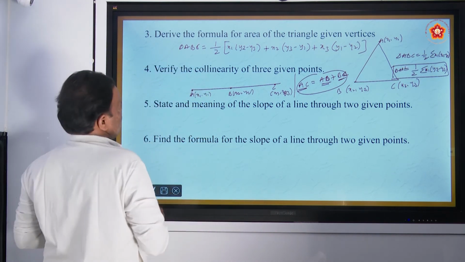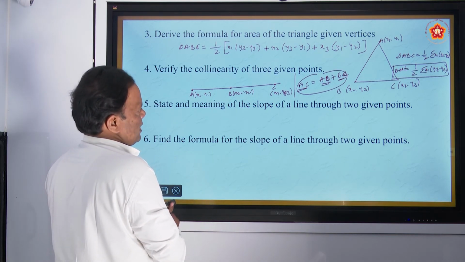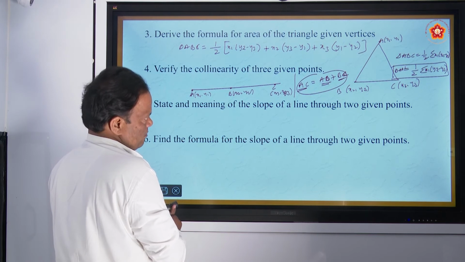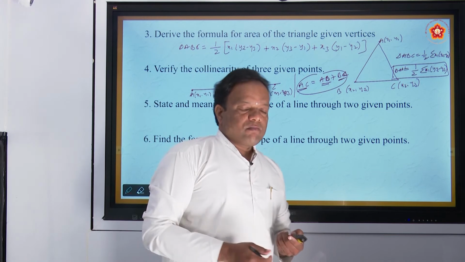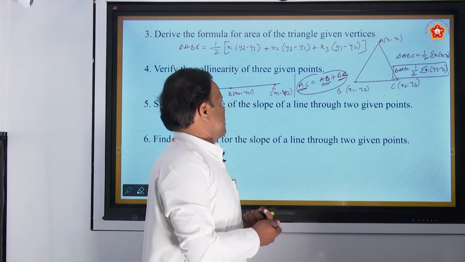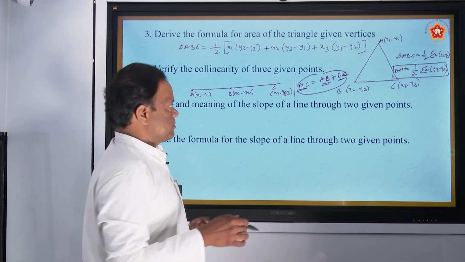What is the next objective? Fifth is to state the meaning of the slope of a line through 2 given points, and also find the slope of the line through 2 given points.